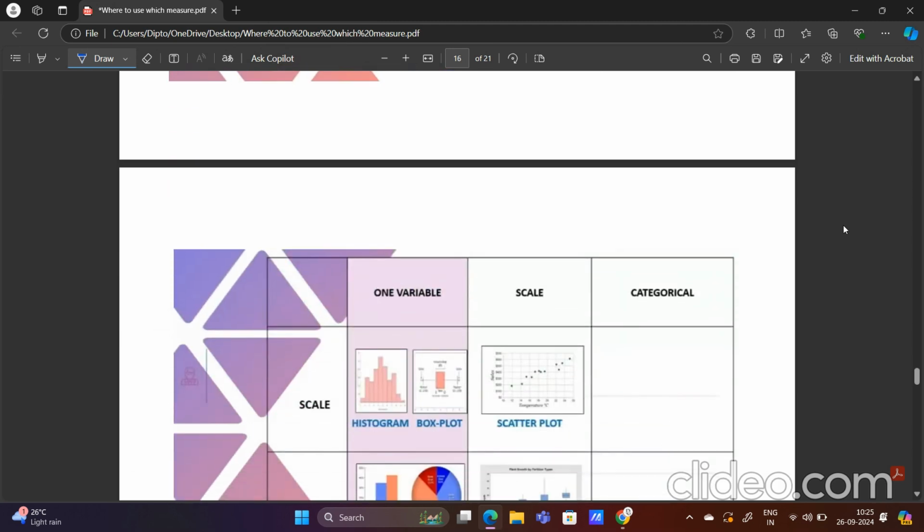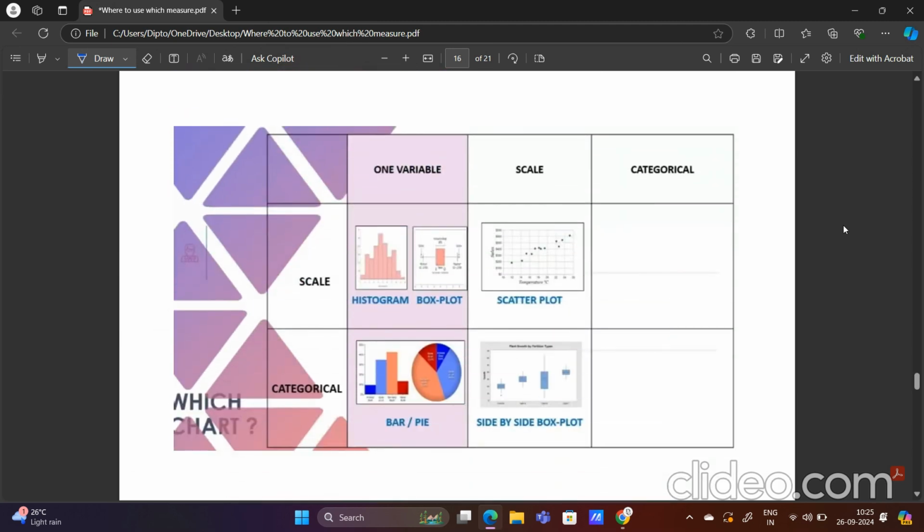But if we have more than one variable, suppose we have two variables. If the first variable is scale or numeric and the second variable is also scale or numeric, then I will take the help of a scatter plot. If the first variable is categorical and the second variable is numeric or scale, then I will take the help of a side by side box plot.